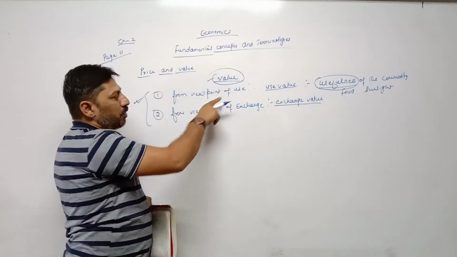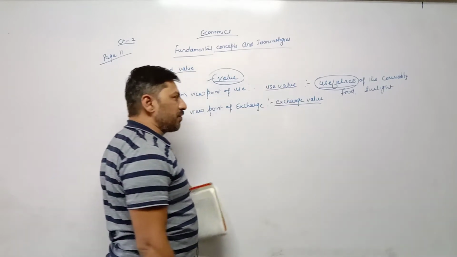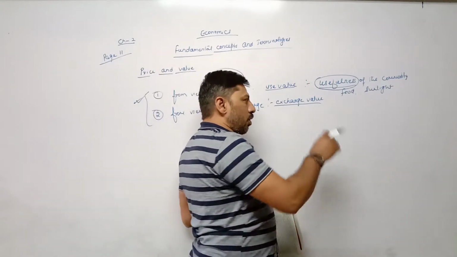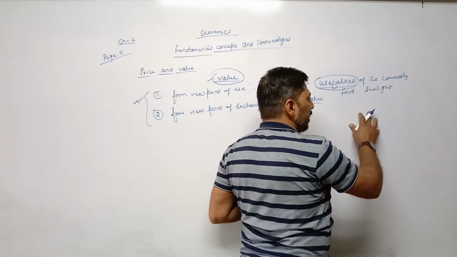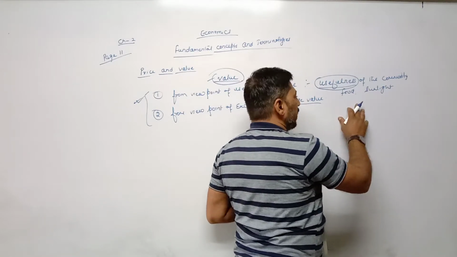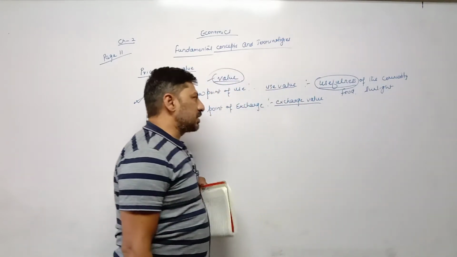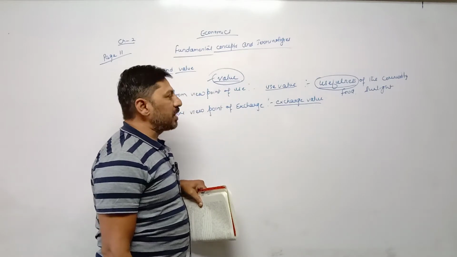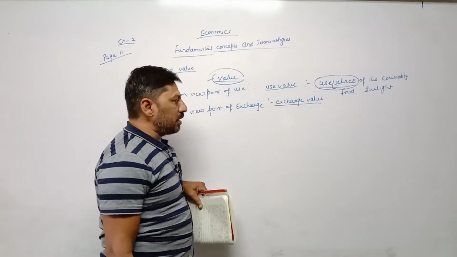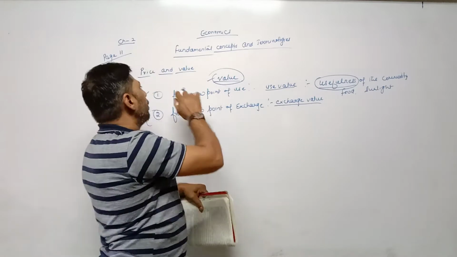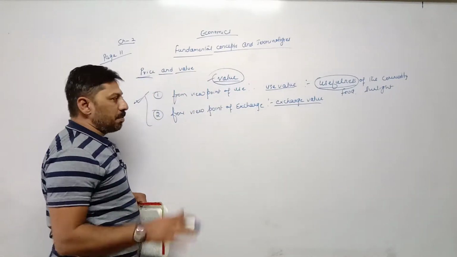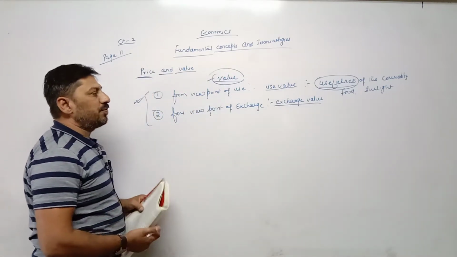So from the viewpoint of use, any commodity which is very useful in order to fulfill the requirements, the needs of human beings, we can say that such commodities, such goods have value. Which type of value? Use value. It is not necessary that it has some money price. It can be measured or it cannot be measured in terms of money.